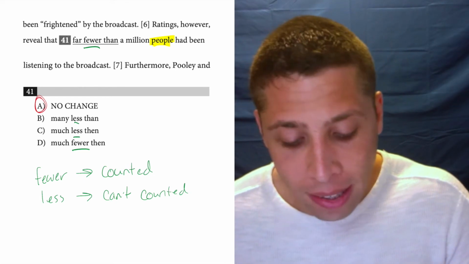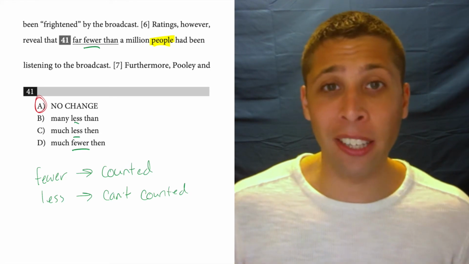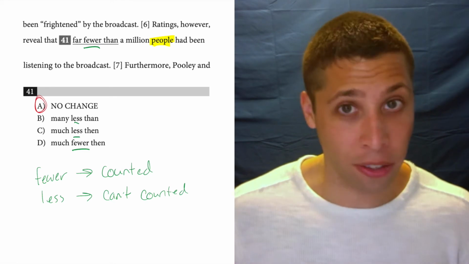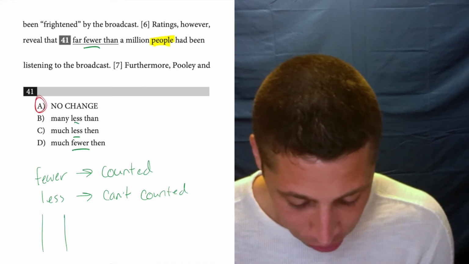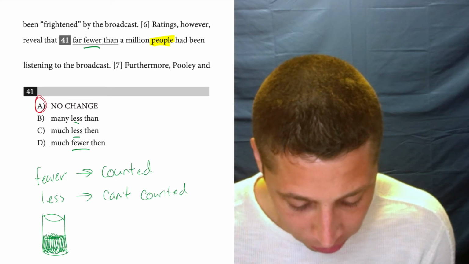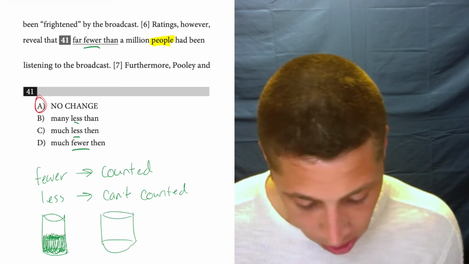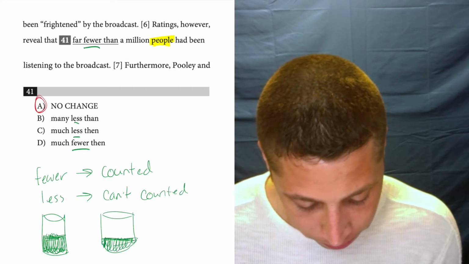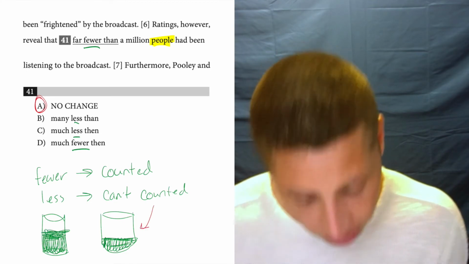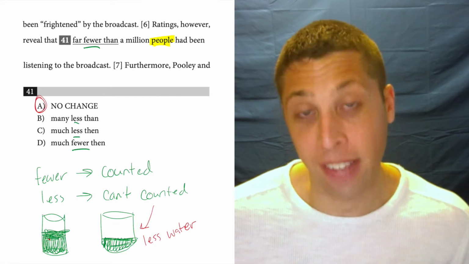We might use the word less if it was something that was not really countable, like a glass can contain less water than another glass, right? So I'll just draw some glasses here as best I can. So there's a glass full of water. See, this is why I'm an SAT tutor and not an art tutor. So here we go. This is another glass. So look, this glass contains less water than this glass.